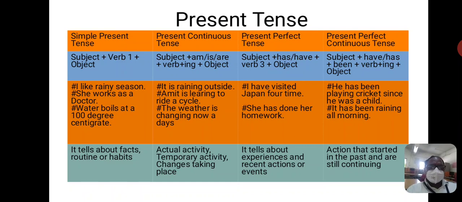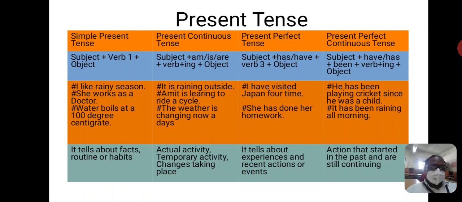The structure for simple present tense is subject plus V1, or verb form 1, plus object. Let's see what present continuous tense is. It talks about actual activities, temporary activities or changes taking place.